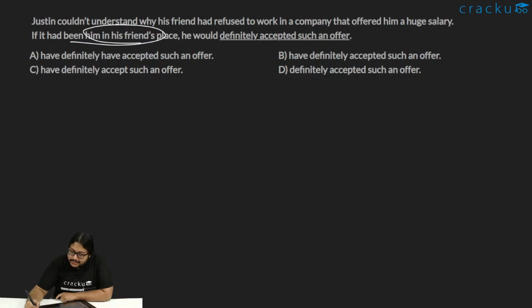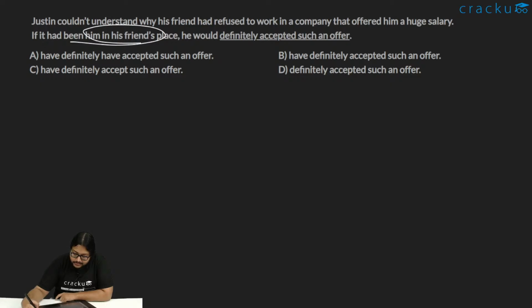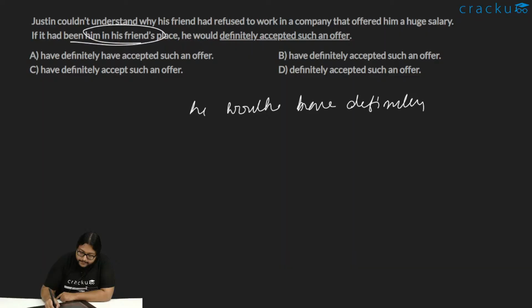So in cases like this, we'll use the mixed conditional, right? The sentence should be: if it had been him in his friend's place, he would have definitely accepted such an offer.